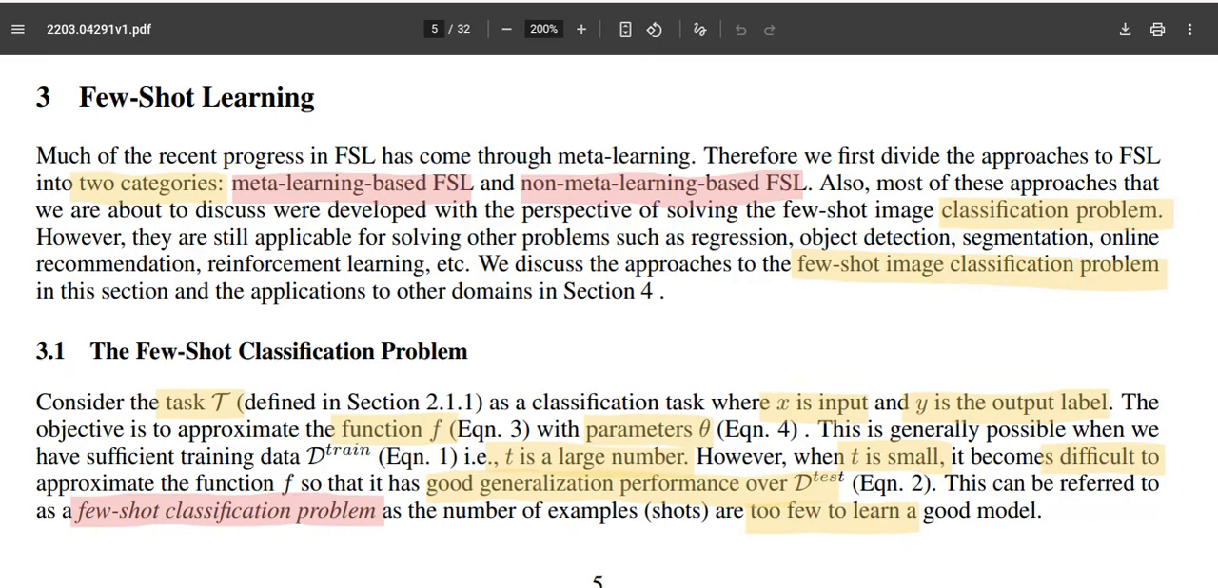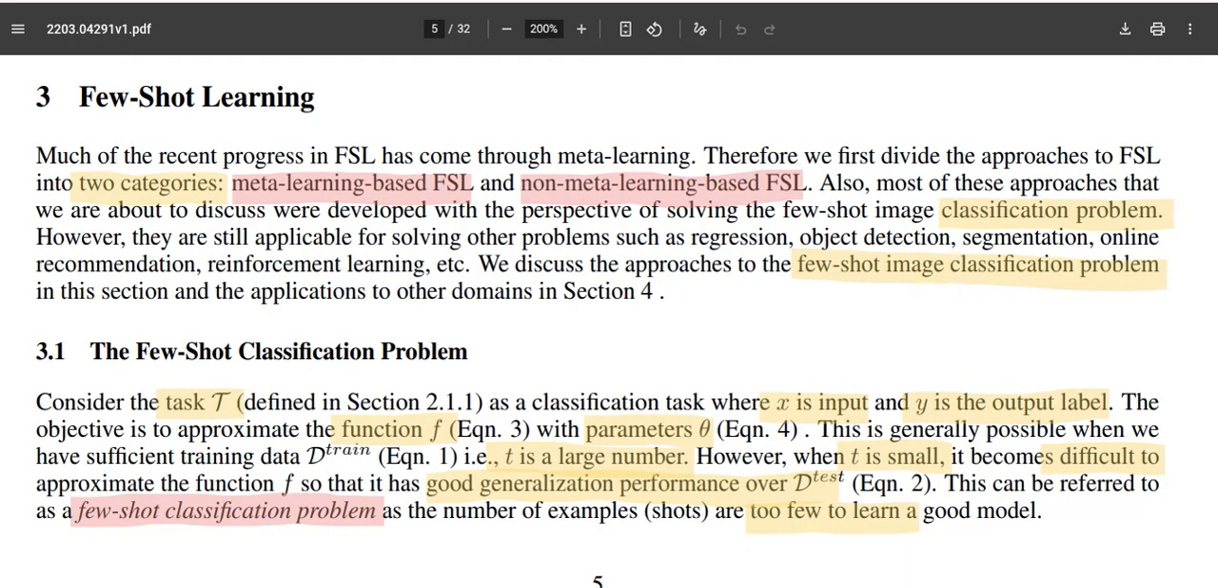But at the same time, these approaches are not only targeted at image classification. They can also be applied to reinforcement learning and regression problems, which we will be discussing in section 4, on how few shot classification can be extended to other domains. So what are few shot classification problems?